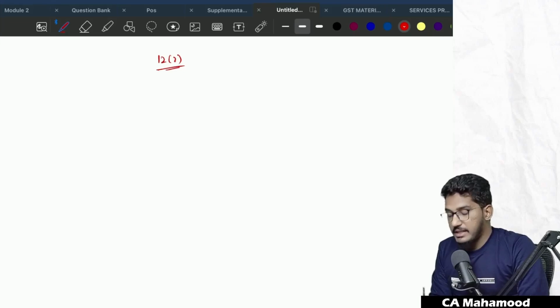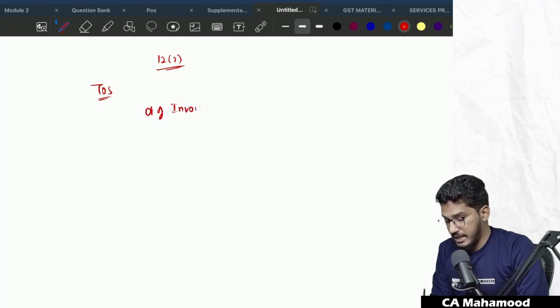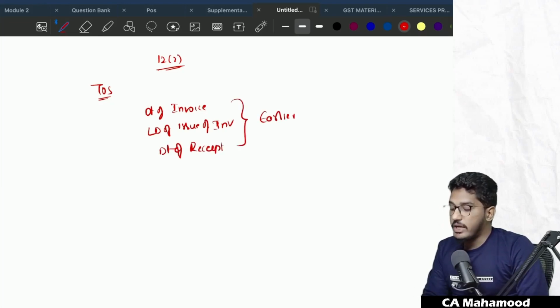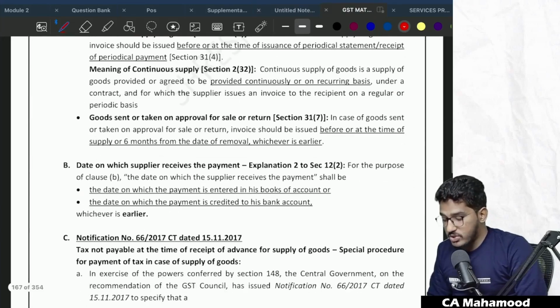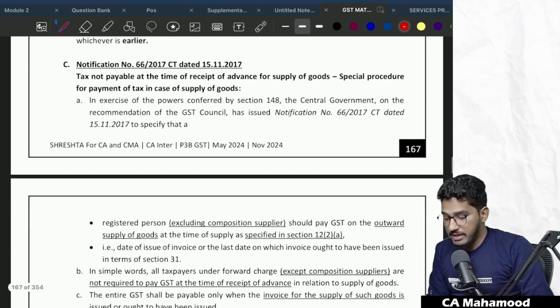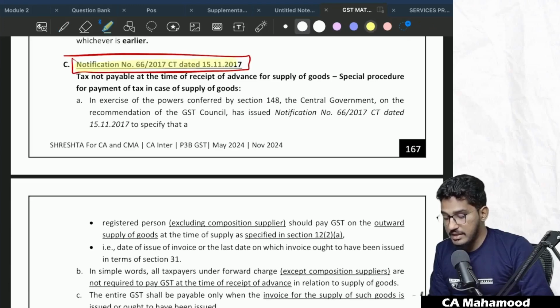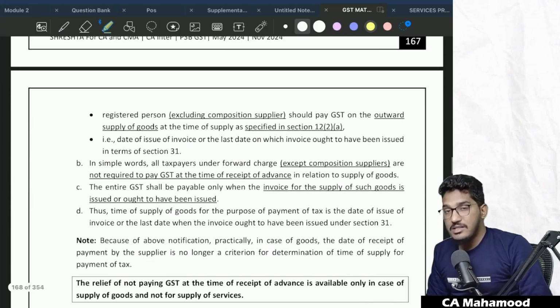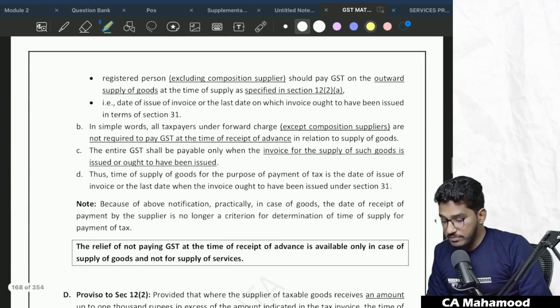Section 12 subsection 2 says that in case of supply of goods, the time of supply will be the date of invoice or last date of issue of invoice or date of receipt of payment, whichever is earlier. But later we also read one notification, which we discussed in our regular class. In that notification, the government gave relaxation to the person making supply of goods: the supplier of goods need not pay the tax in case of receipt of advance.